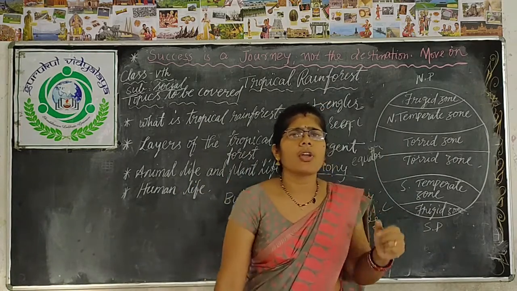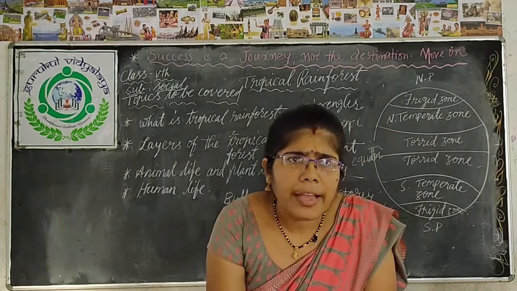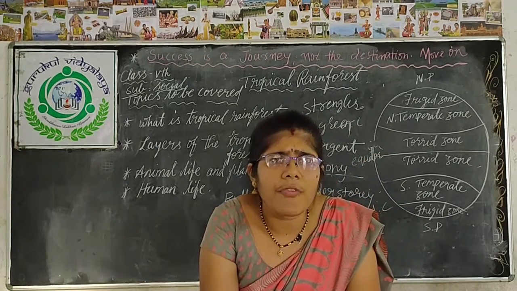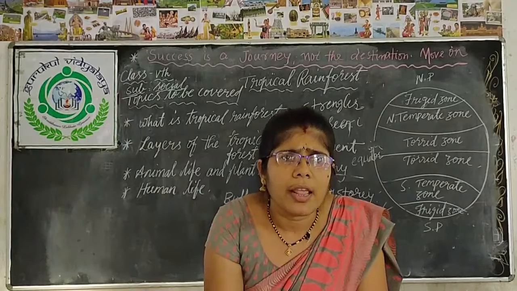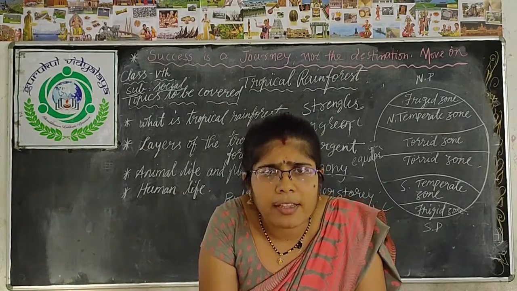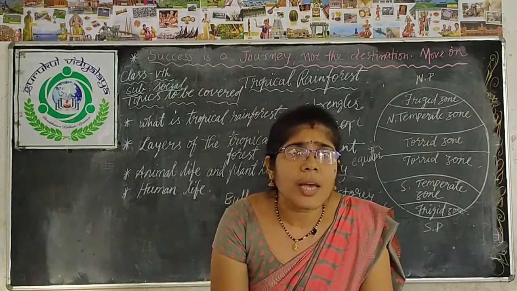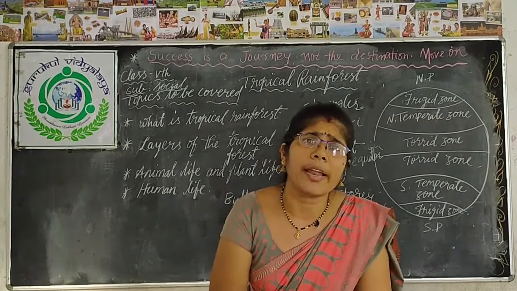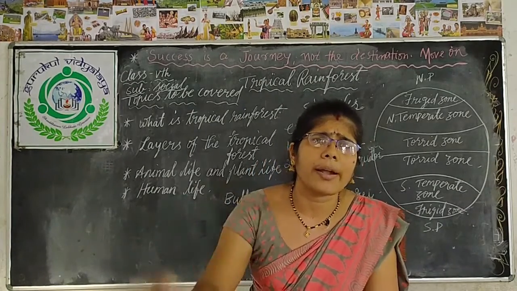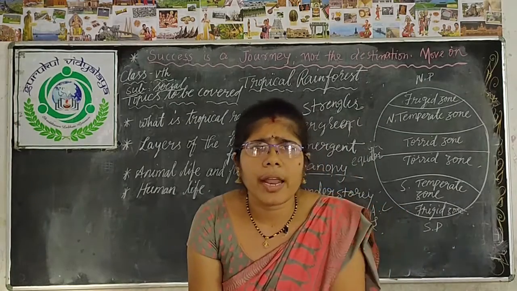Now let's come to animal life. As it is a tropical rainforest, we find different types of animals, like different types of monkeys, gorillas, chimpanzees and orangutans, and some animals that spend their whole life in the trees and never come down.